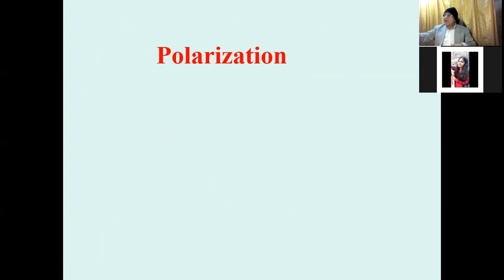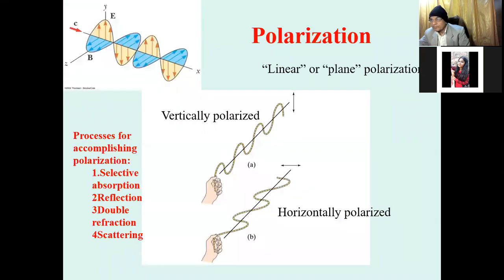So in our interest, we have to start with the phenomenon on the basis of a simple property of light, which is polarization, because much of human physiology is related to polarization. So what is polarization?